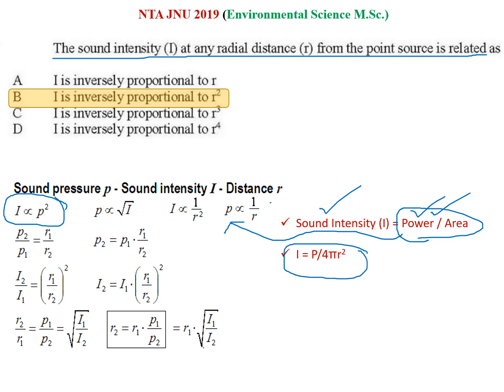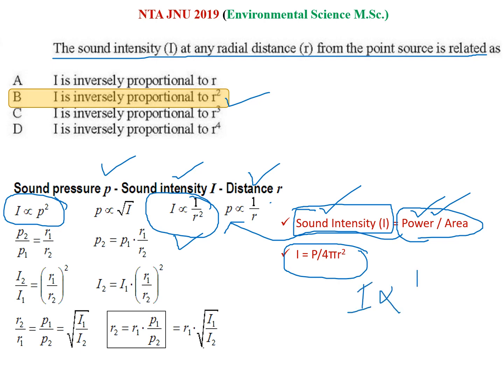सो इट इज डेफिनेटली इंटेंसिटी इज इनवर्सली प्रोपोर्शनल टू r². ठीक है, तो आप यहाँ से निकाल सकते हैं साउंड प्रेशर, साउंड इंटेंसिटी और साउंड डिस्टेंस के बीच में रिलेशन. ठीक है, सो द आंसर विल बी I is inversely proportional to r² because it comes from the sound intensity formula, that is power upon area, where I is definitely inversely proportional to r² according to the formula.